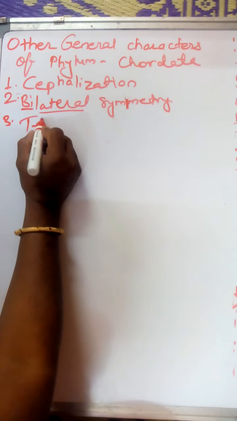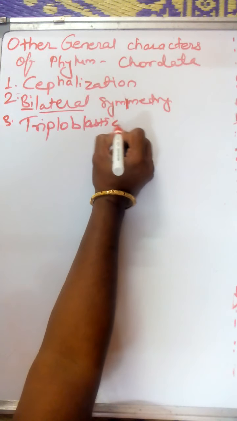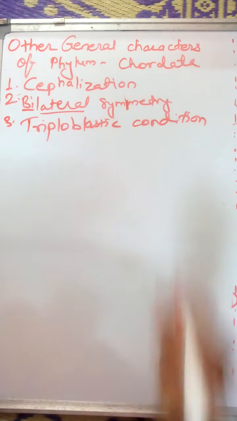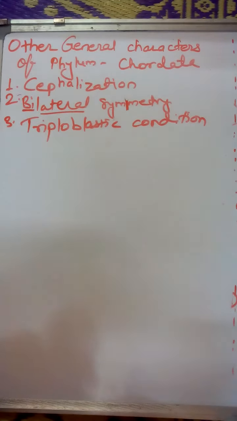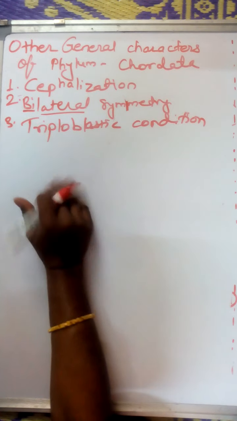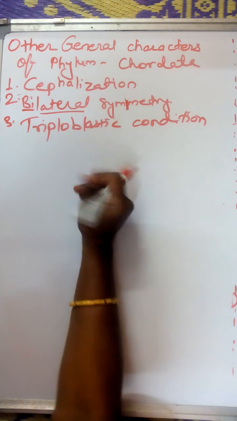Then the third character, that is the triploblastic condition. Already we studied the triploblastic condition. All chordates are triploblastic, meaning they produce three germ layers.